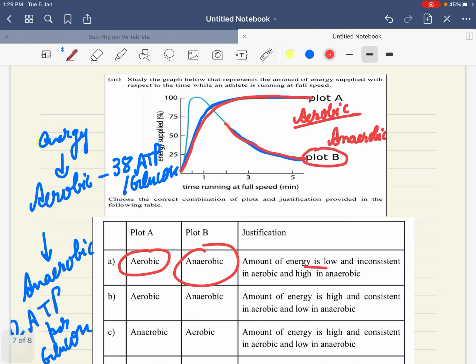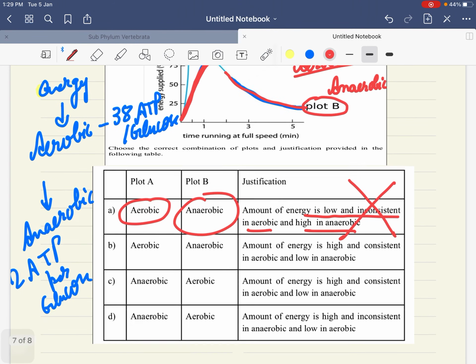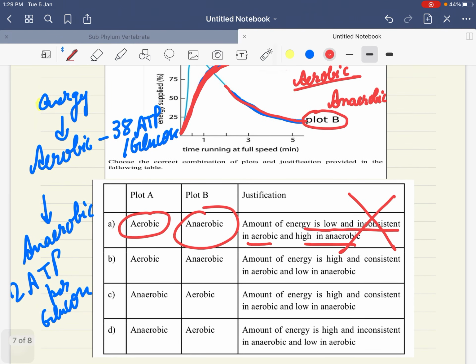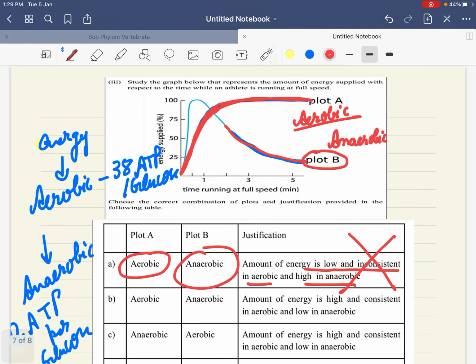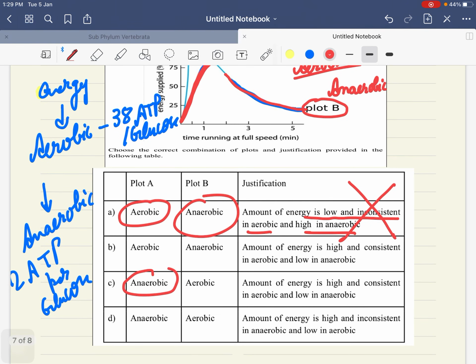Amount of energy is low and inconsistent in aerobic and high in anaerobic. This is not possible. It is very clear from the graph that aerobic respiration is very high and consistent. So the first justification is wrong. Can this option be correct? No. We will not go for this option. This is also incorrect.